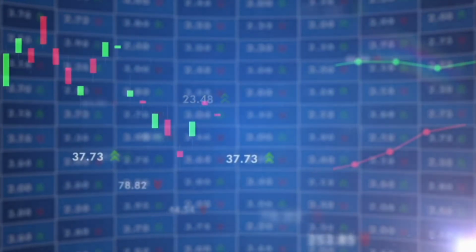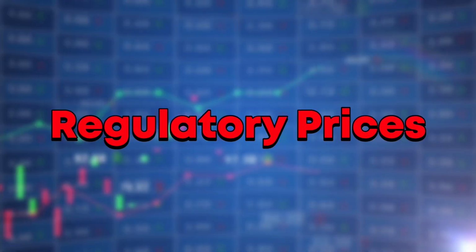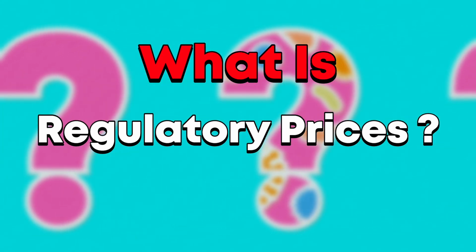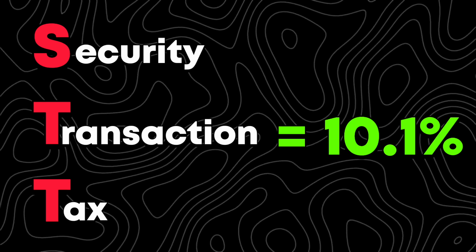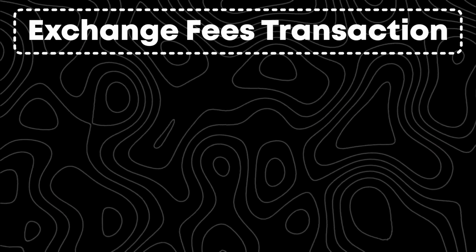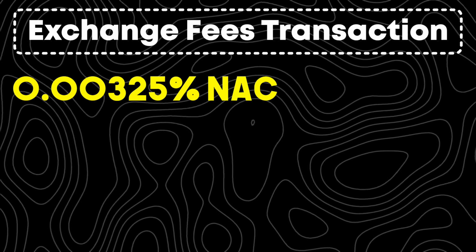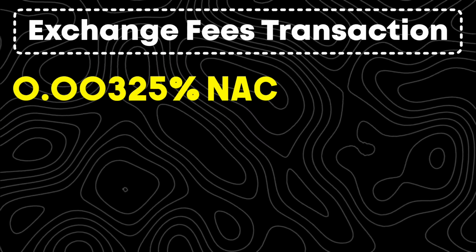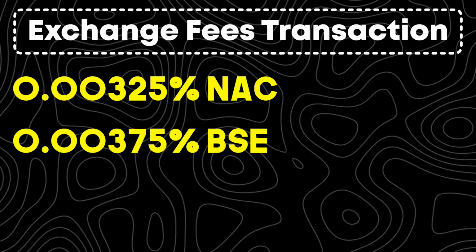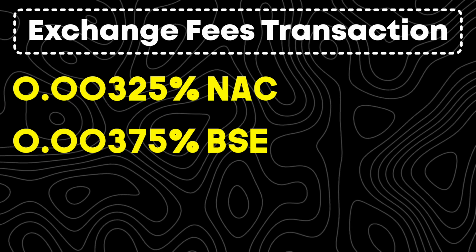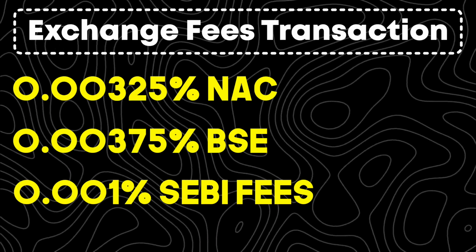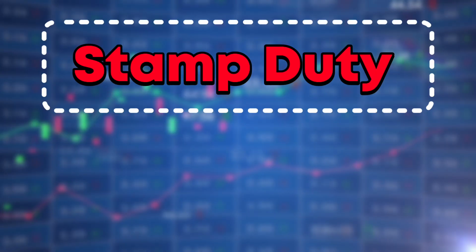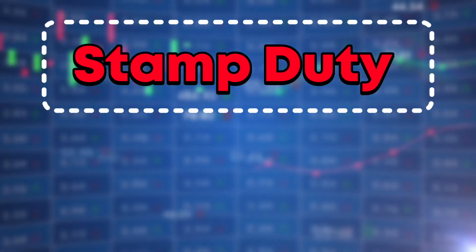Not only brokerage, but we also have to pay many regulatory charges. Now the question is, what are regulatory charges? STT, Securities Transaction Tax, which is 0.1%, and by the name of exchange transaction fees, 0.00325% on NSE and 0.00375% on BSE. Besides that, SEBI fees also apply, 0.001% charges. If you buy shares, on stamp duty you have to pay at the rate of